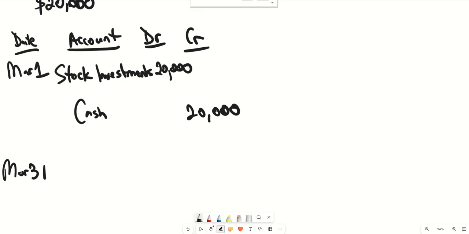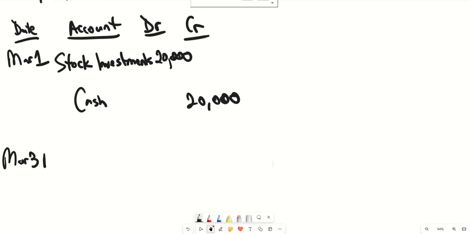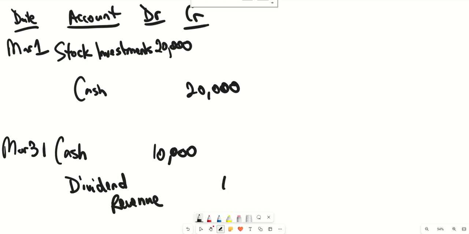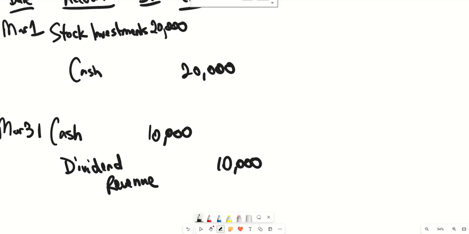So at the end of March, you're going to debit cash for $10,000, and the account you're going to credit is called dividend revenue for that same amount. As you know, cash is an asset, so that's going to affect the balance sheet. Dividend revenue is a revenue account, so it's going to affect the income statement.